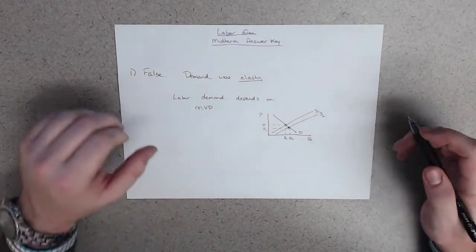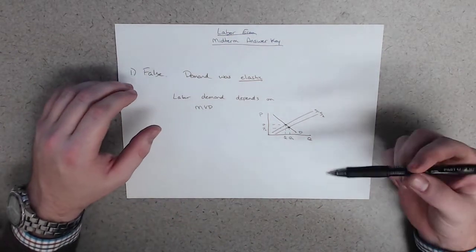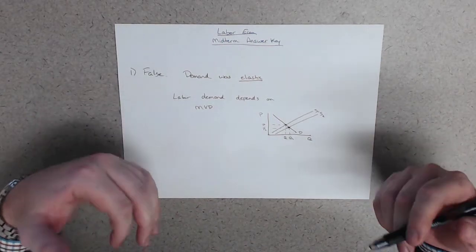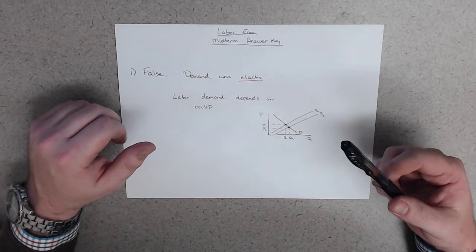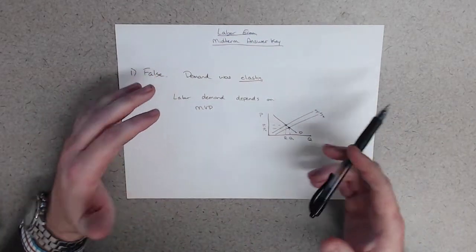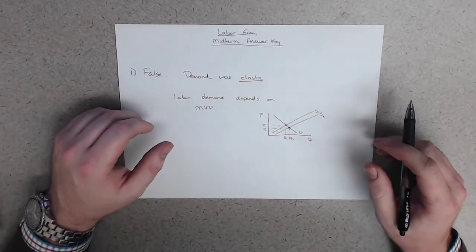Okay, and so while he's charging a lower price for his automobiles than his competitors were, his workers would be able to churn out significantly more cars than they previously could, which is basically saying that the demand curve must actually be very elastic.